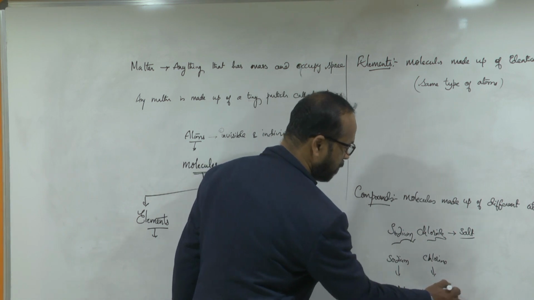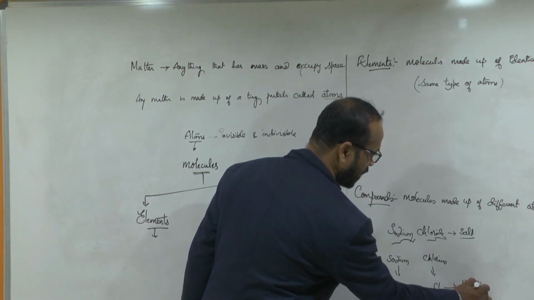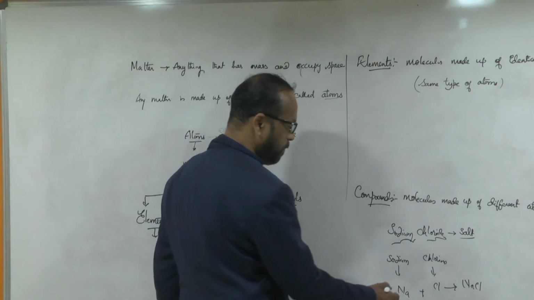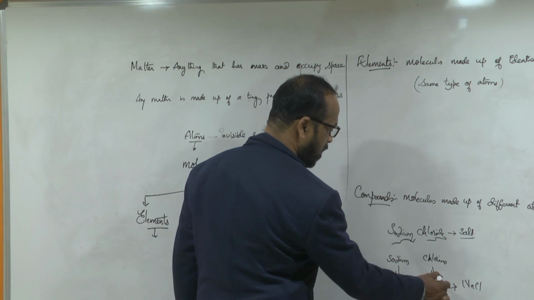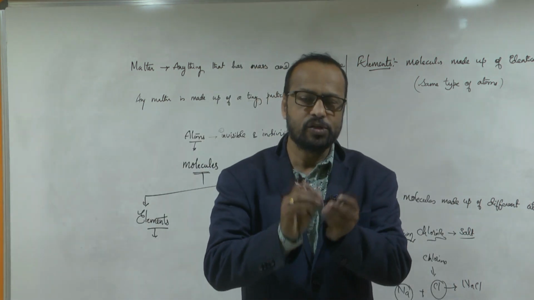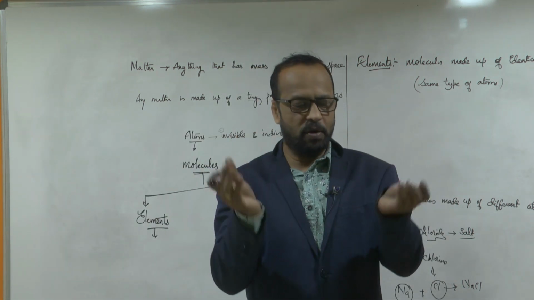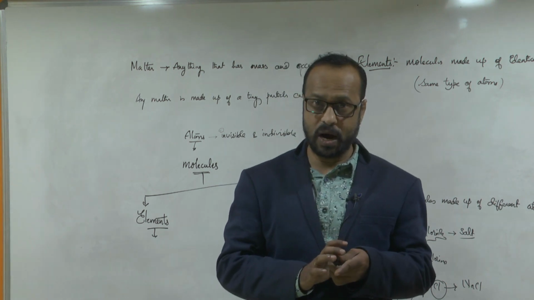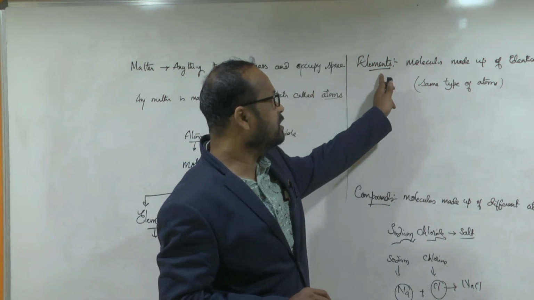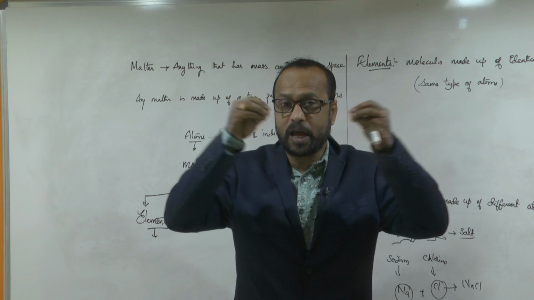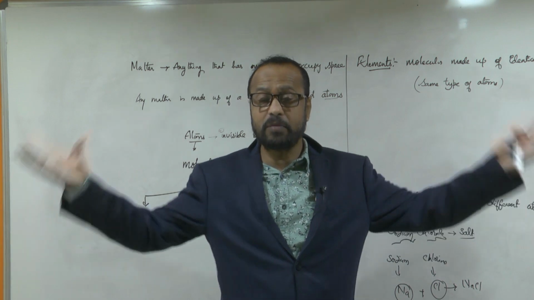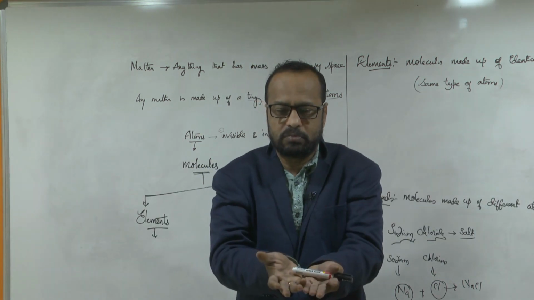So both will combine to form sodium chloride, NaCl. These are called compounds. In compounds, what is happening? Sodium is one element, chlorine is a different element. Two different elements are combining, joining, reacting, and forming one compound. They are called compounds. Is this clear to you? So elements are made up of identical, the same type of atoms combined. Different types of elements combined are called compounds.